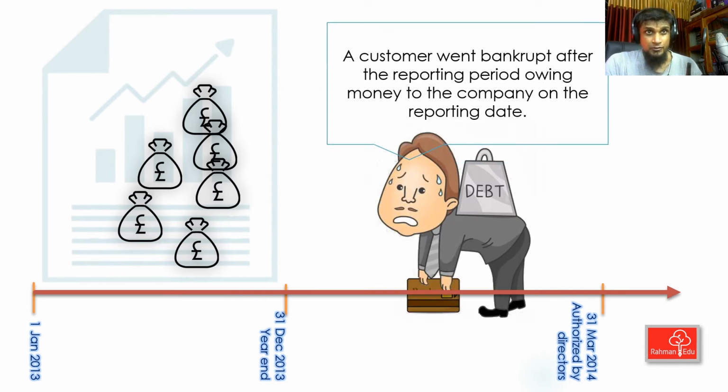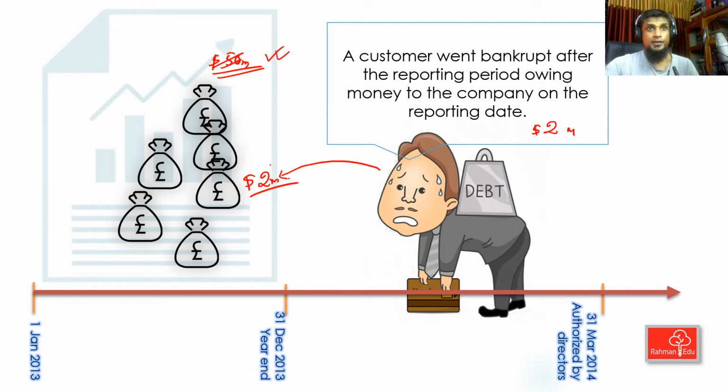Next example. At the year end, you had receivables piled up in your statement of financial position. Say you had $50 million of receivables at the year end. And after the year end, a customer went bankrupt, owing you $2 million on the reporting date. So on the reporting date, you had receivables of $2 million from this particular customer. The question is whether this is an adjusting or non-adjusting event.